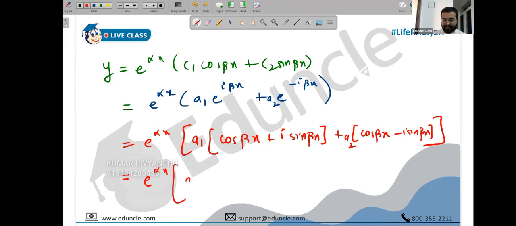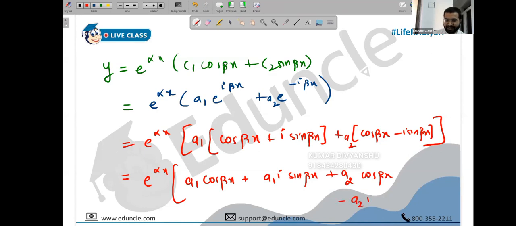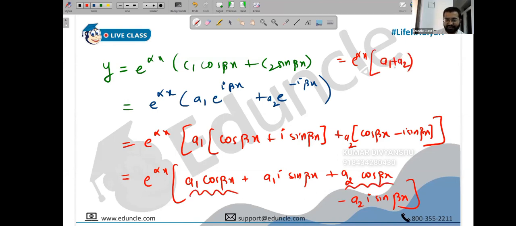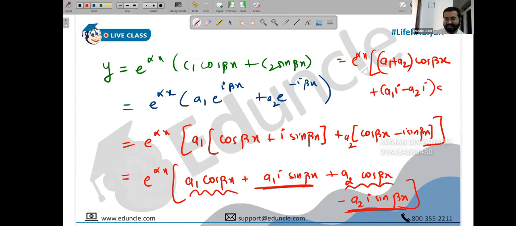Now expand. So what do we have? e raised to alpha x, and expanding this you have a1 cos beta x plus a1 i sin beta x plus a2 cos beta x minus a2 i sin beta x. People, just take the cos terms together and the sin terms together. What do you have? e raised to alpha x into (a1 plus a2) cos beta x, and for the sin terms, (a1 i minus a2 i) sin beta x.